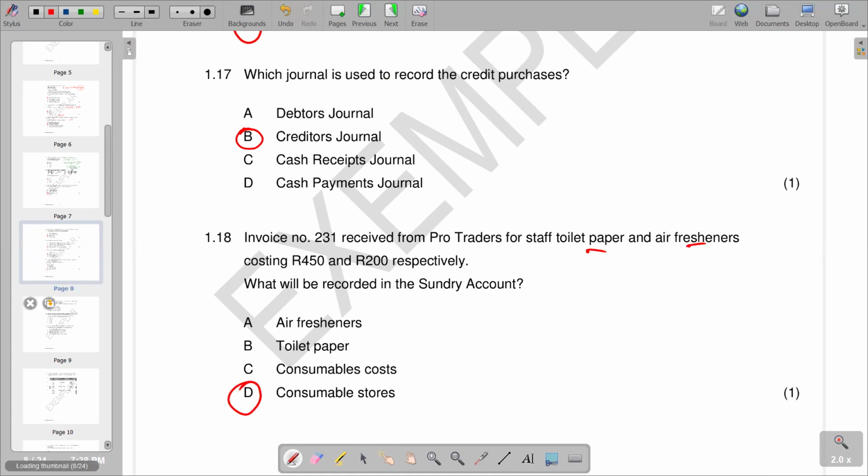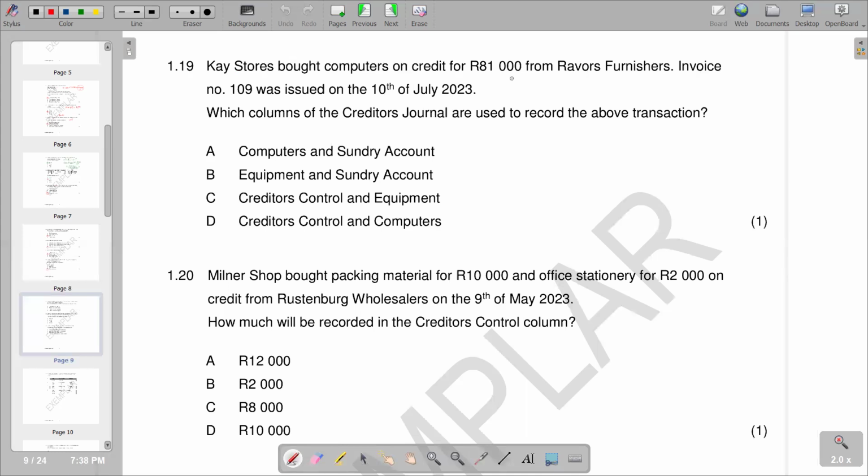So we go to the next part of our question, which is 1.19. Cash stores bought computers on credit for 81,000 rands from Rebus Felicius. Invoice number 109 was issued. Which columns of the creditors journal are used to record the above transaction? So obviously we have something that is being bought, and we have furniture. We know that furniture falls under equipment.